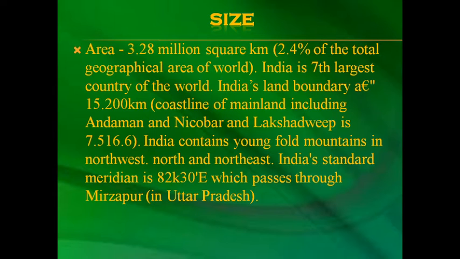India contains the Karakoram mountains in the northwest, north and northeast. India's standard meridian is 82°30' east, which passes through Mirzapur in Uttar Pradesh.